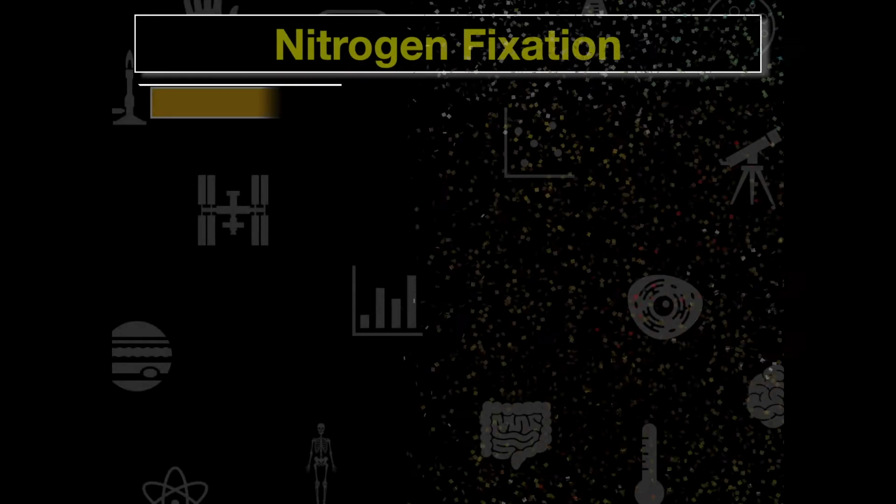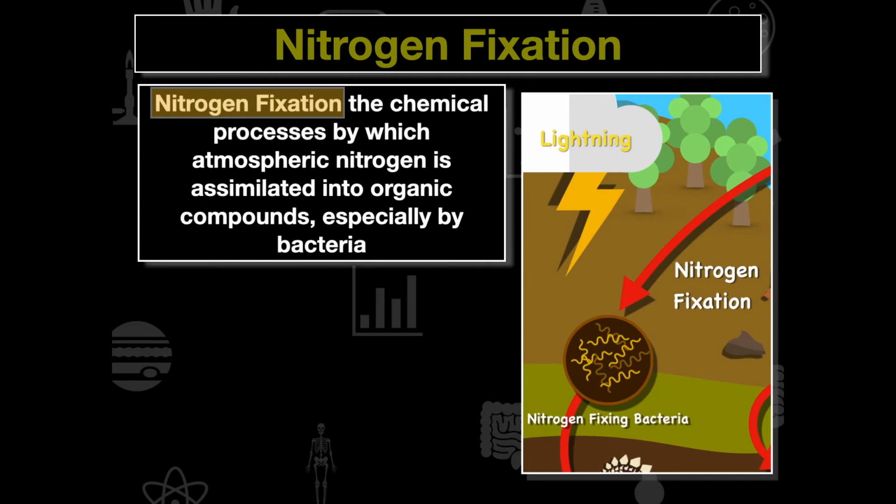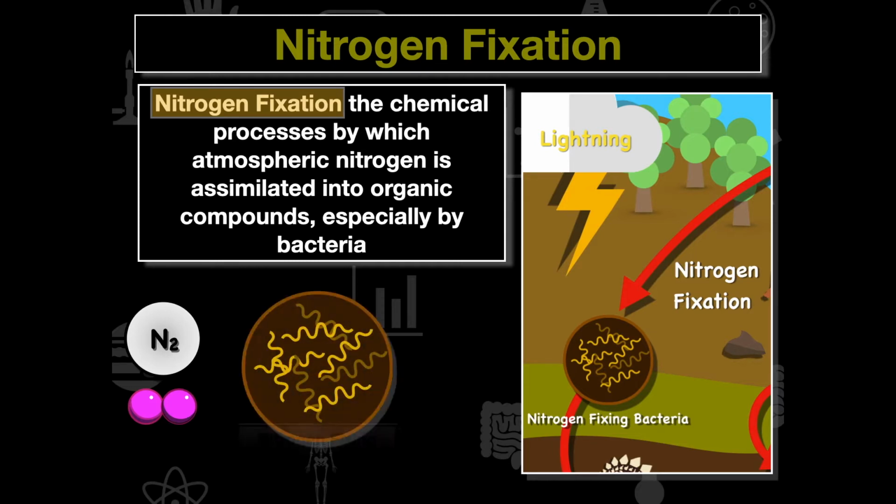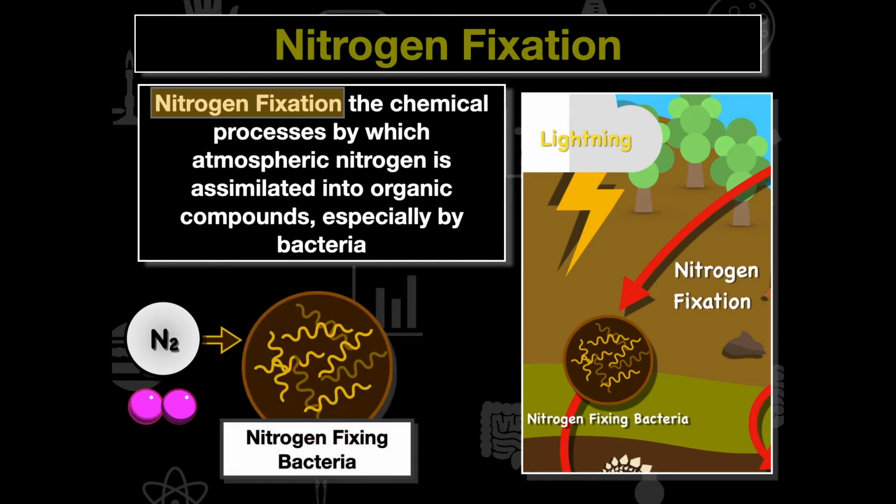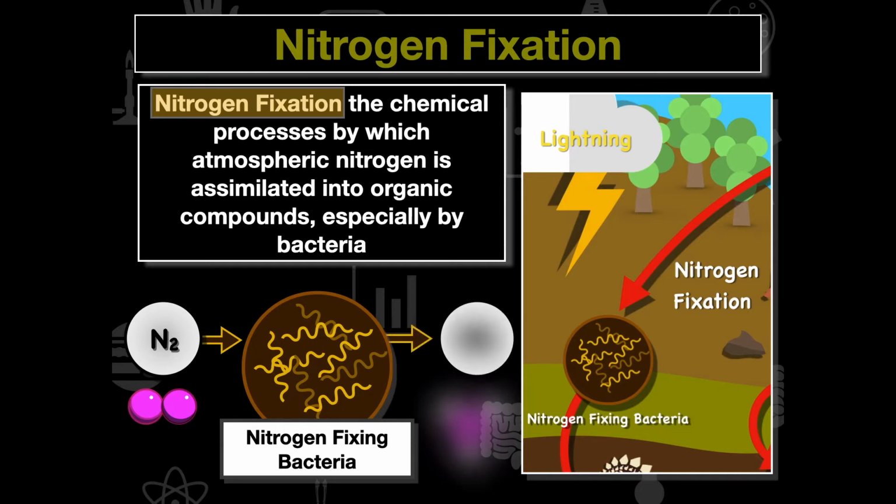Alright, so let's look at that first step there. Nitrogen fixation is the chemical process by which atmospheric nitrogen is assimilated into organic compounds, especially by bacteria. So what does that mean? Well, nitrogen fixation is going to take our N2 gas, and our nitrogen-fixing bacteria are going to convert it into our ammonia, which is going to be NH3 there.